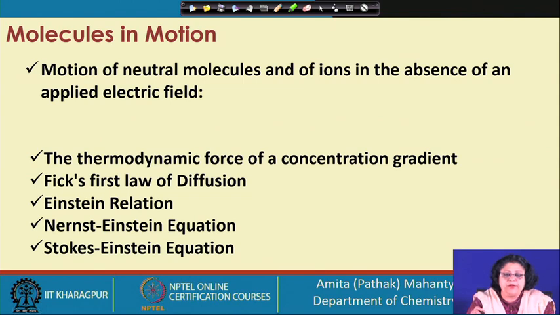After this, whatever we have established in the ionic medium, using the ions in a liquid medium, we are going to extend that to a neutral molecule and see whether the behavior or the concepts we have developed there can be extended to a particle which is not charged and is not under the influence of an electric field.